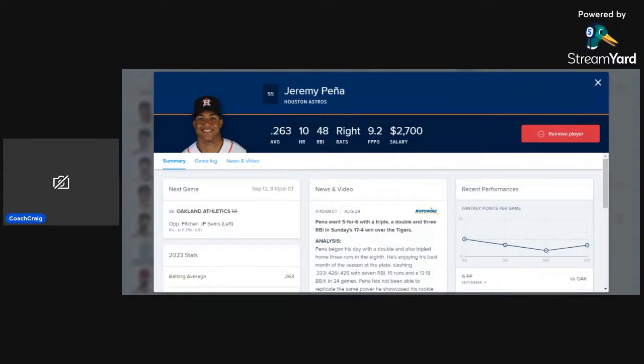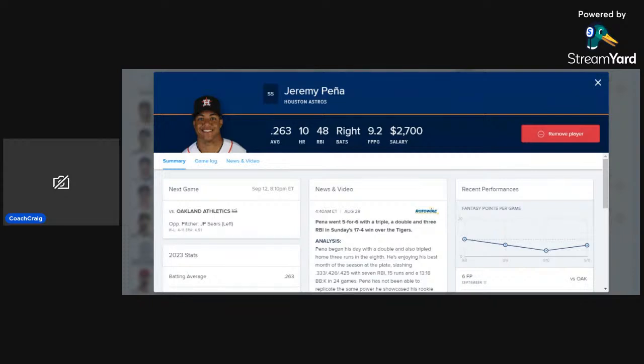The Astros team is going to look like a pretty good team to stack overall. Don't really have to talk too much about that. But Pena is 3 for 8 in his career versus JP Sears, who is the projected starting pitcher for the Oakland A's at this point in time. And in his recent history, we got Jeremy Pena having at least 1 hit in 7 out of his last 8 games, including 5 multi-hit games during that time span. So really like the upside that he could have today in a pretty favorable matchup.